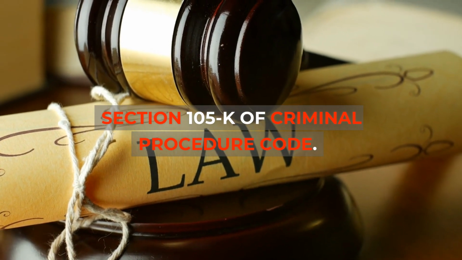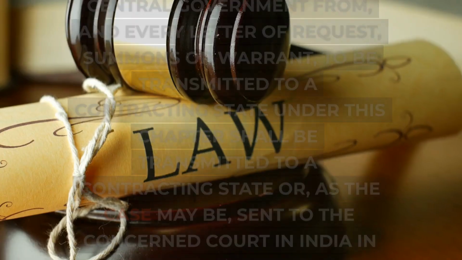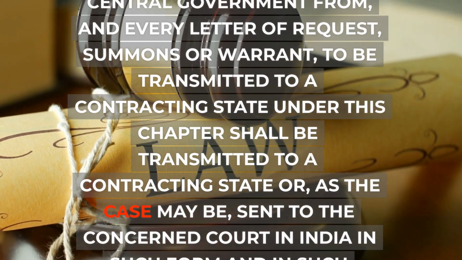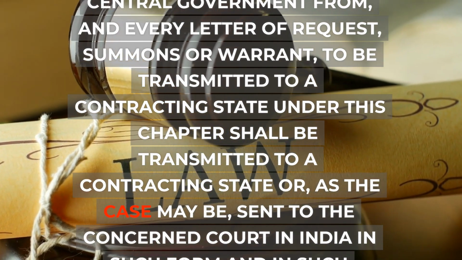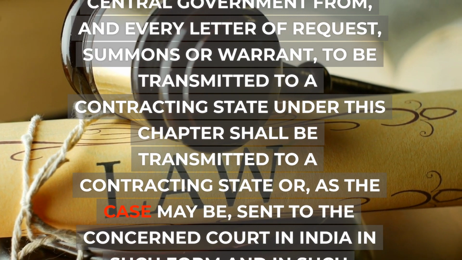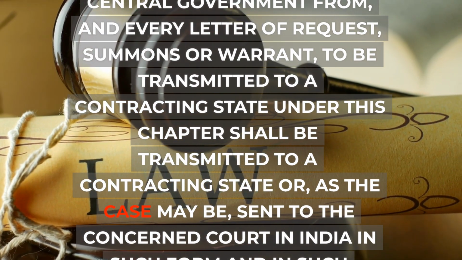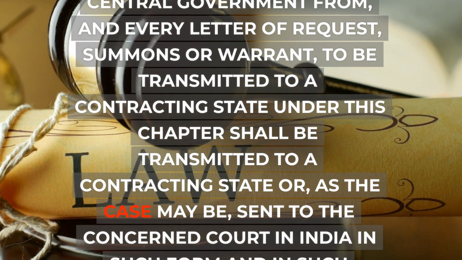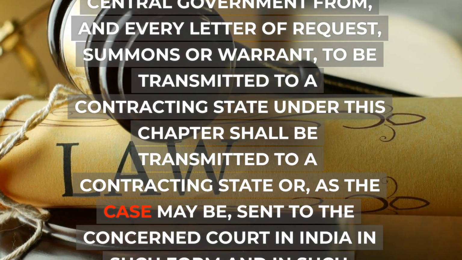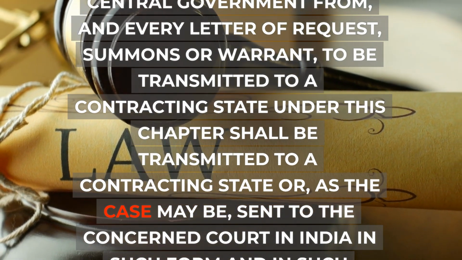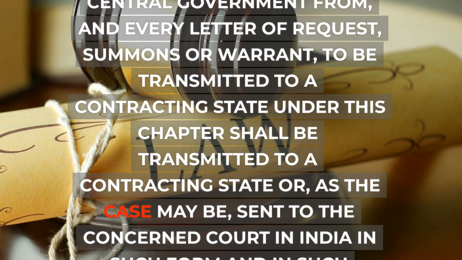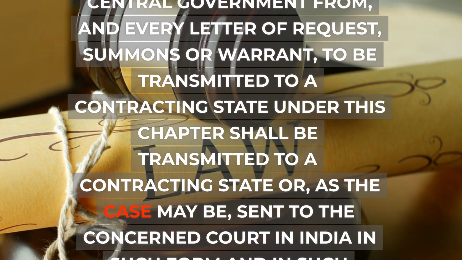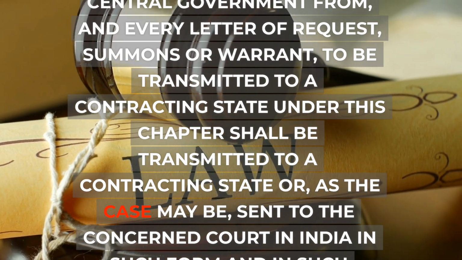Section 105K of Criminal Procedure Code. Procedure in respect of letter of request. Every letter of request, summons or warrant, received by the central government from, and every letter of request, summons or warrant, to be transmitted to a contracting state under this chapter shall be transmitted to a contracting state or, as the case may be, sent to the concerned court in India in such form and in such manner as the central government may, by notification, specify in this behalf.